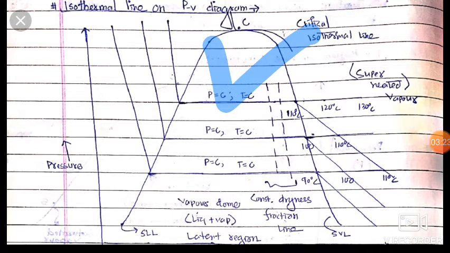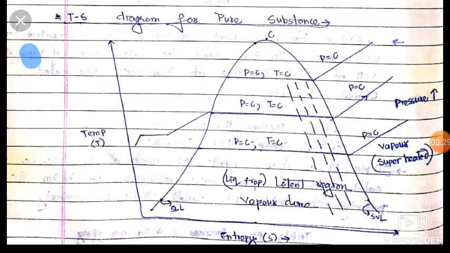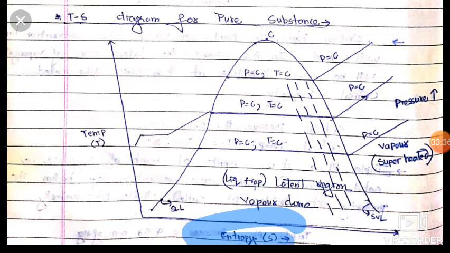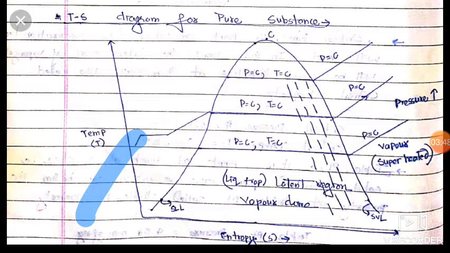Now friends, there is another diagram, which is the TS diagram for pure substance. This is our temperature axis and this is our entropy axis. Our ice is at minus 25 degrees Celsius in the beginning. Then we are supplying heat, so its temperature increases from minus 25 degrees to 0 degrees Celsius.